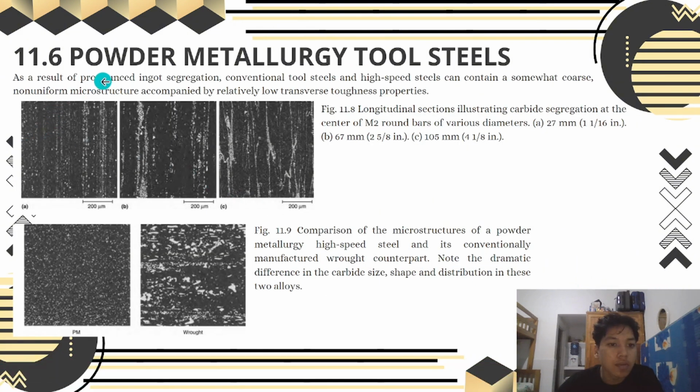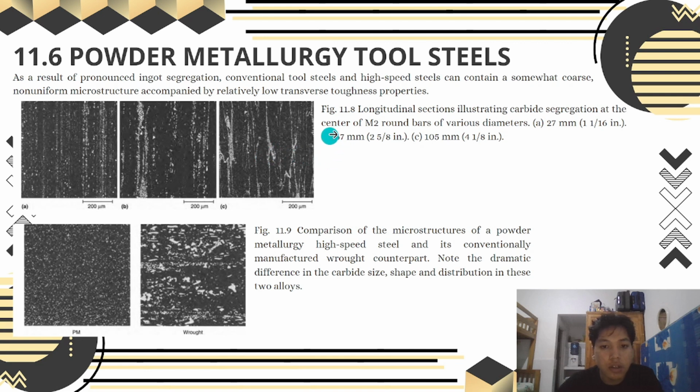Next, powder metallurgy tool steel. As a result of pronounced segregation, conventional tool steel and high-speed steel can contain a somewhat coarse, non-uniform microstructure accompanied by relatively low transverse toughness properties.